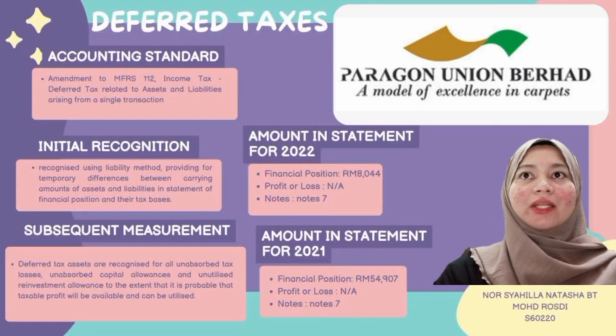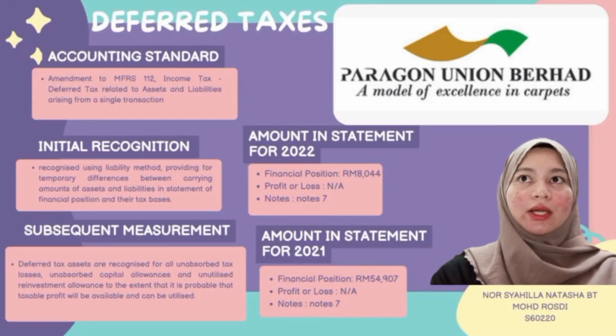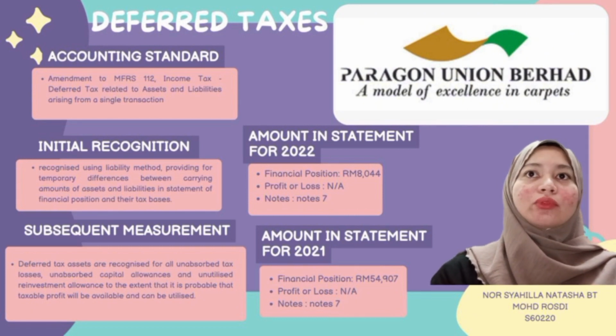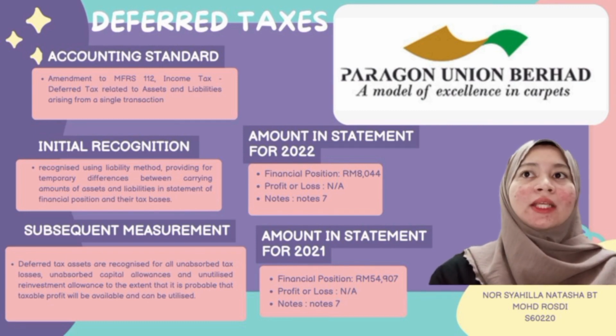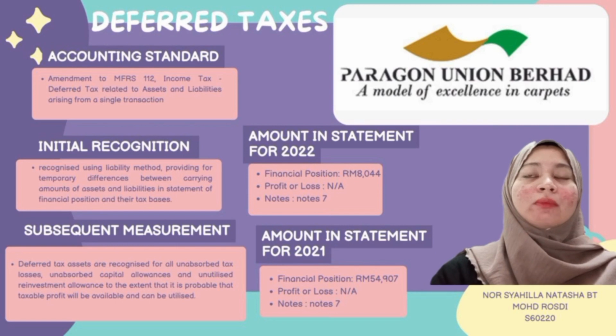So I will continue to explain about deferred tax for my company, which is Paragon Union Berhad. This company is engaged in the manufacturing and distribution of commercial carpets, rugs and automotive carpets. Firstly, the accounting standard for deferred tax is amendments to MFRS 112, income tax. Deferred tax related to assets and liabilities arises from a single transaction.